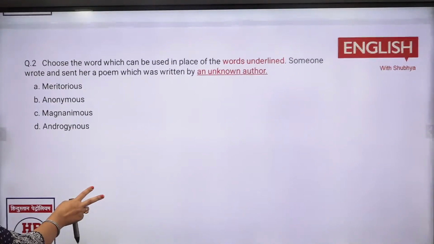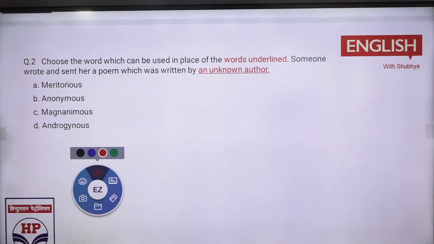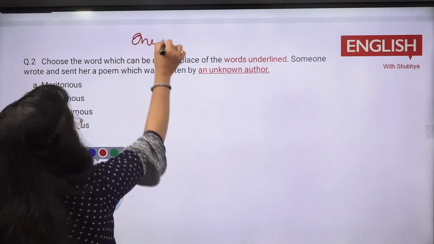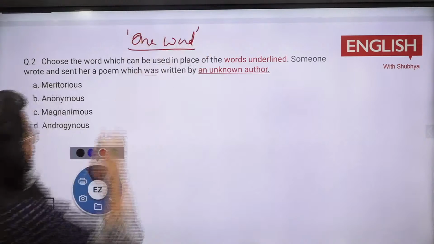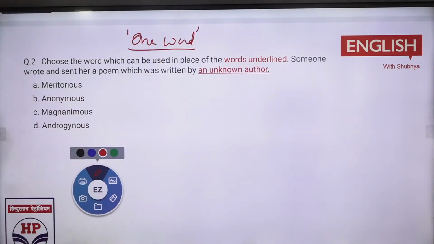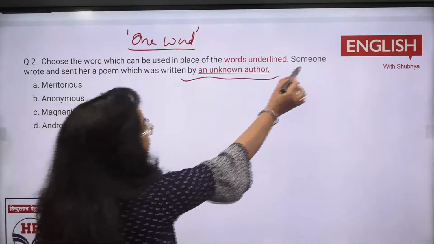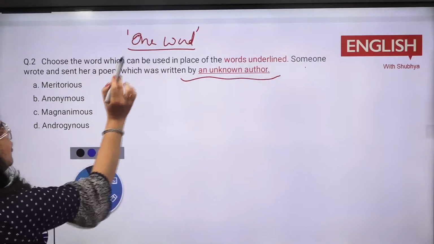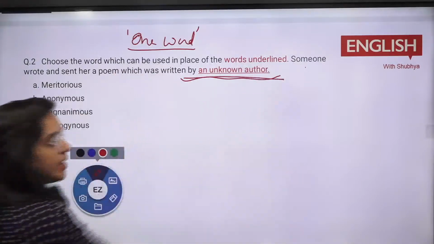Do the second question. This is also based on your one word substitution. This is that question, and one or two questions hardly you will get from this area. Now tell me what is there. Choose the one which helps us to tell us the underline. Underline kya hai? Someone wrote and sent her a poem which was written by an unknown author.